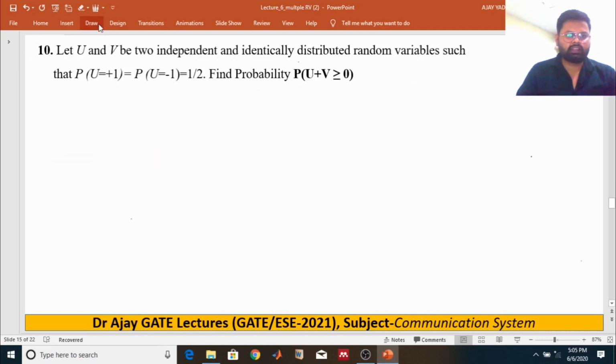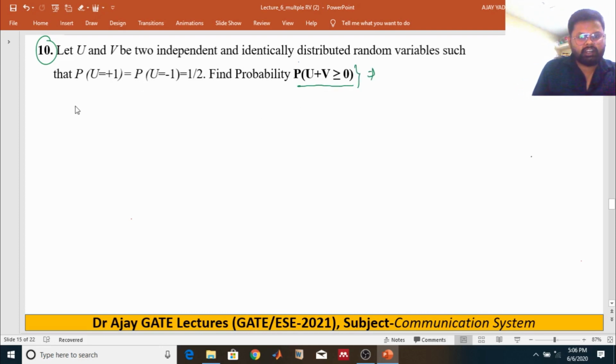Question number 10: let U and V be two independent and identically distributed random variables such that the probability of U equals plus 1 and the probability of U equals minus 1 is half. Then what is the probability that U plus V equals 0?